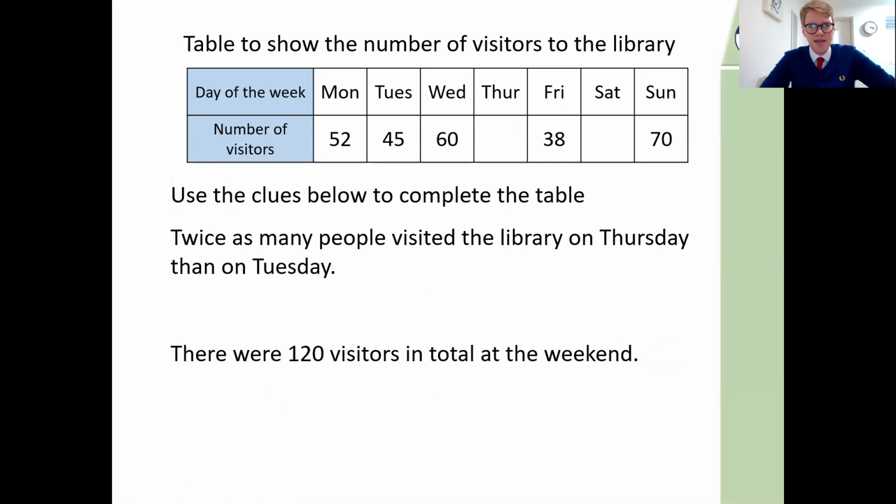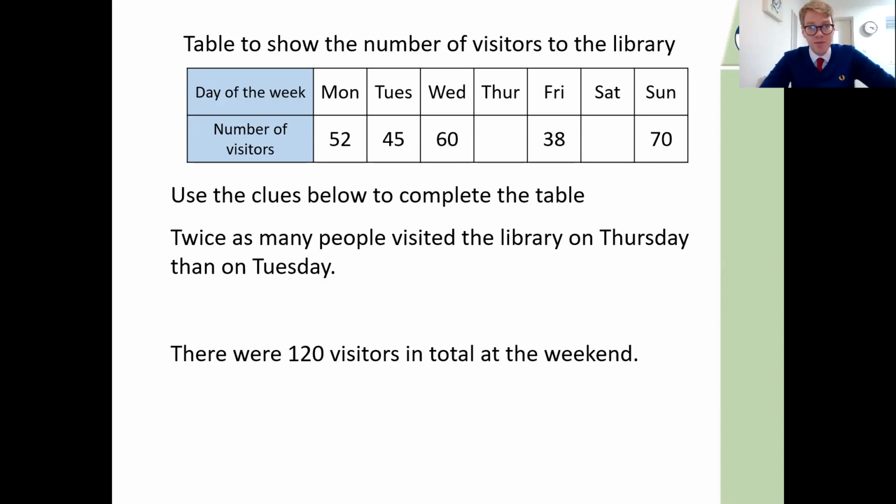Next up then, we've got a table to show the number of visitors to the library. We've got the days of the week: Monday, Tuesday, Wednesday, Thursday, Friday, Saturday, Sunday. Use the clues below to help complete the table. Twice as many people visited the library on Thursday than on Tuesday. There were 120 visitors in total at the weekend. So let's tackle this a clue at a time.